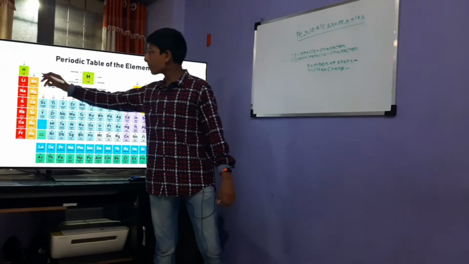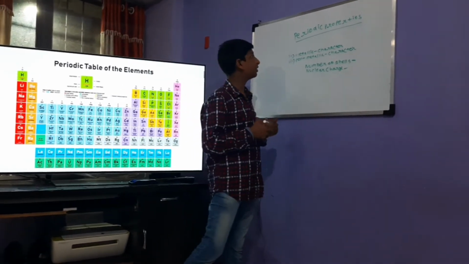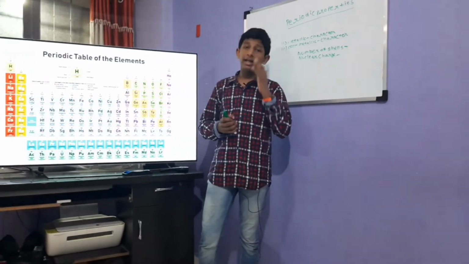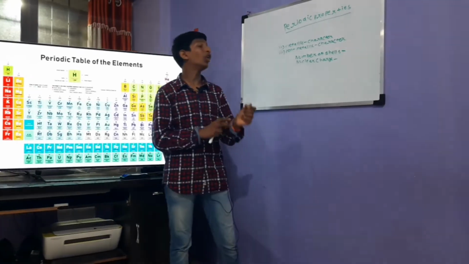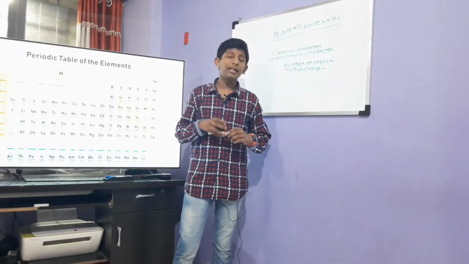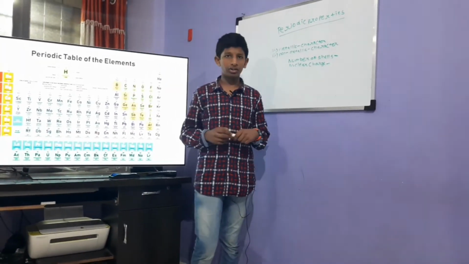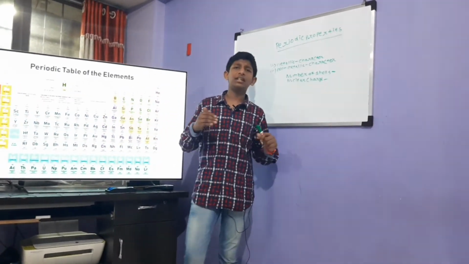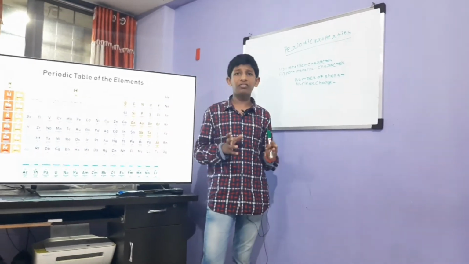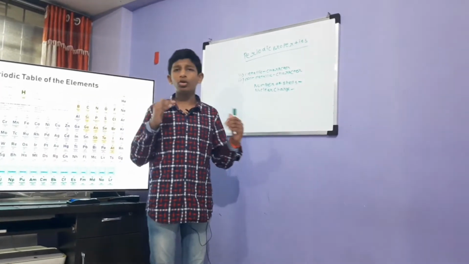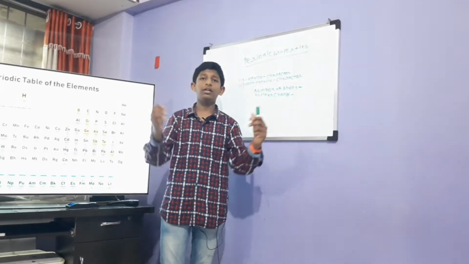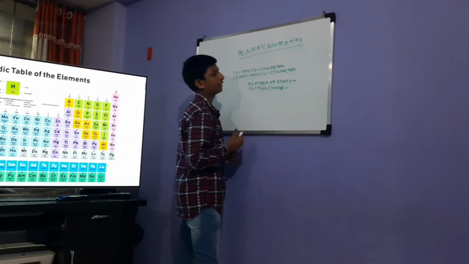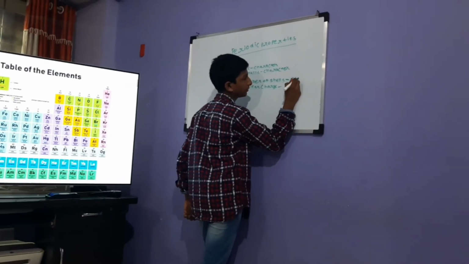First we need to learn what metallic character is. Metallic character means the tendency of an element to become a metal. So what is the characteristic of metals? Metals generally tend to lose electrons. So if an element is losing electrons in a better way than another element, then it has more metallic character than the previous one. So number of shells. The more the number of shells,